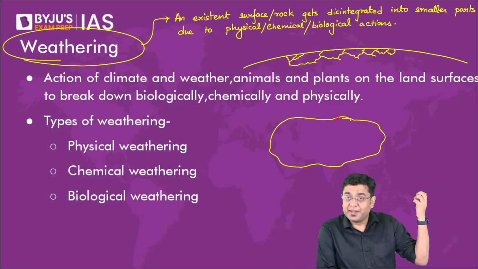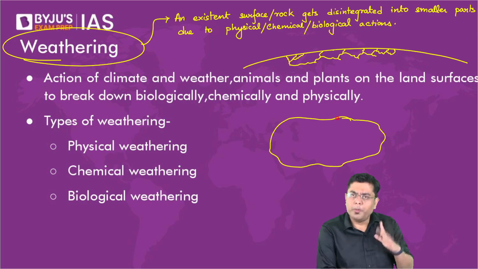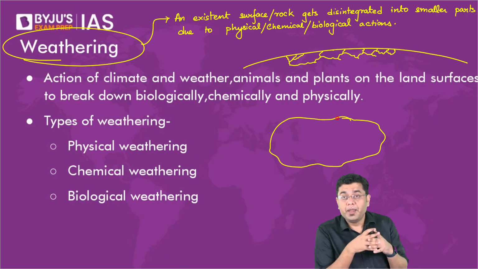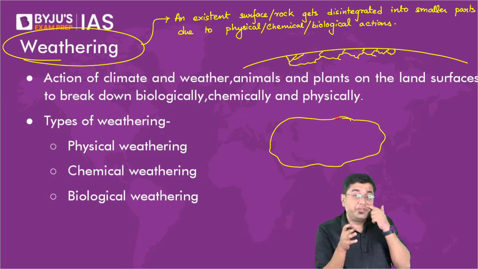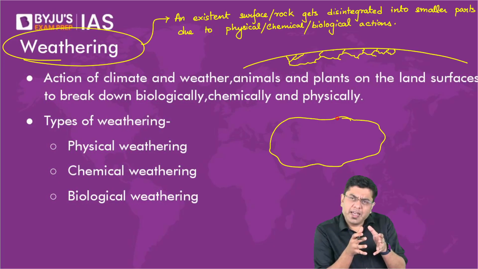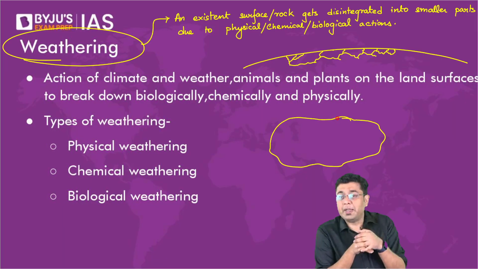Now, during the daytime, nobody even dares to do so when the sun is shining. Why? Because the rocks become very, very hot, isn't it? So during the day, when the sun is shining brightly, the rocks will get heated. Now let's suppose throughout the summer season, a particular region has experienced a lot of heat. The rocks will expand ever so slightly, maybe by a few millimeters, maybe by a couple of centimeters at max, but only slightly.